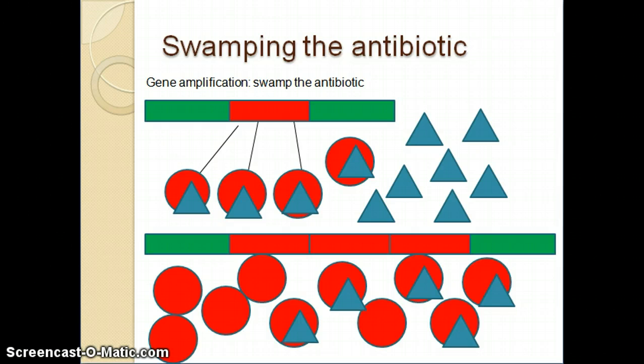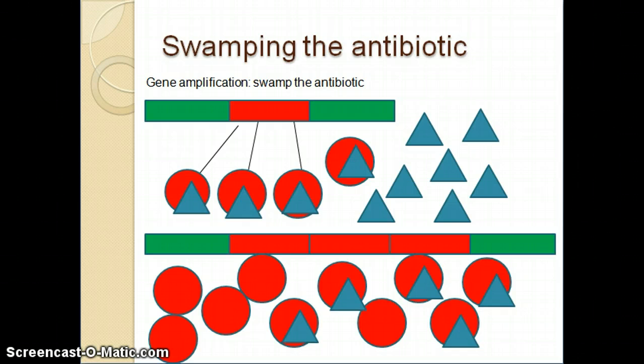Bacteria can also resist the effects of antibiotics by swamping the antibiotic. That is, producing so much of the target that even though the antibiotic can bind and inhibit some of the target, there is still enough unbound protein to carry out essential processes in the cell. Suppose the red gene in this coding sequence encodes the red circle, the enzyme, which is the target of the antibiotic in blue. If all the enzyme is bound by the antibiotic, function is inhibited.